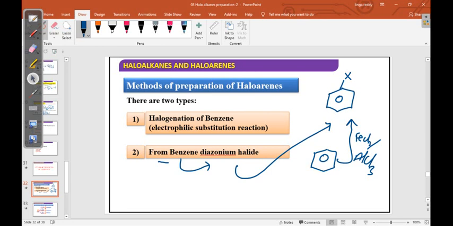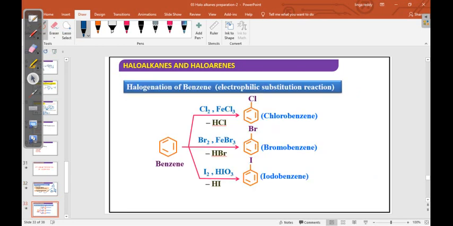Now see the first one. This is class 11th, already you learned. Friedel-Crafts halogenation. See, what is Friedel-Crafts? Friedel-Crafts reagent: this FeCl3 or AlCl3. These are Friedel-Crafts reagents. What is the specialty of this reagent?